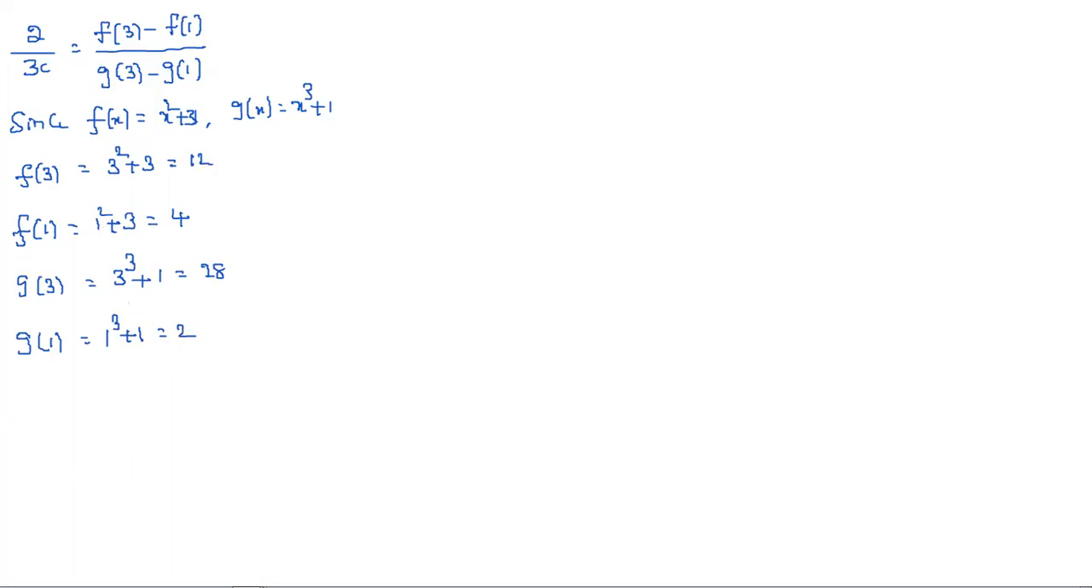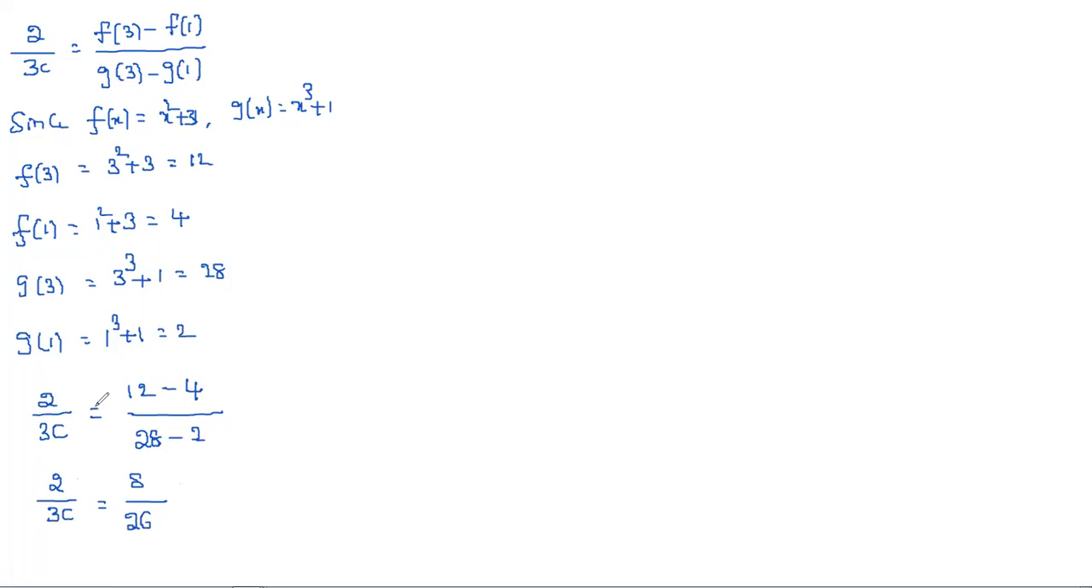If you substitute, simply what we get is 2 by 3c is equal to f of 3, which I got as 12, minus f of 1, which is 4, by g of 3, which is 28, minus g of 1, which is 2. So 12 minus 4 is 8, and 28 minus 2 is 26. So 26 we got.